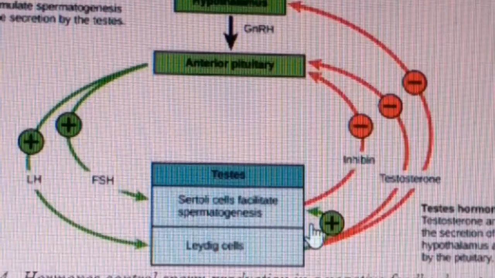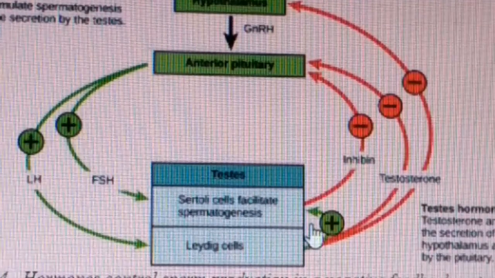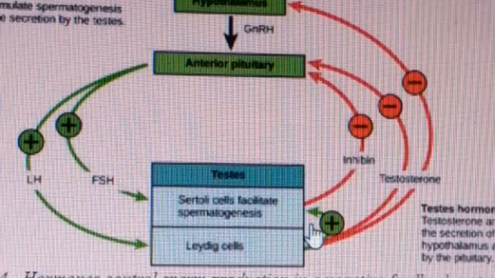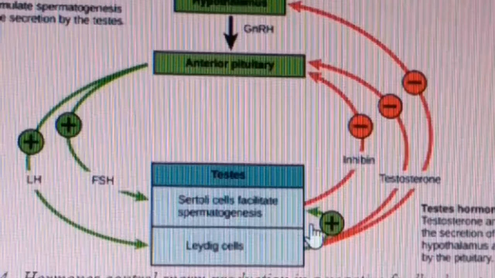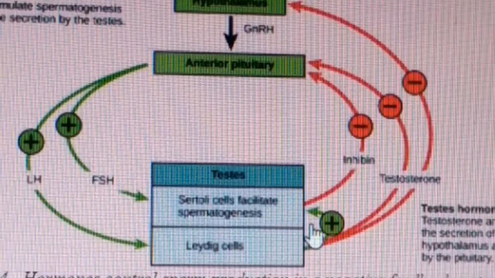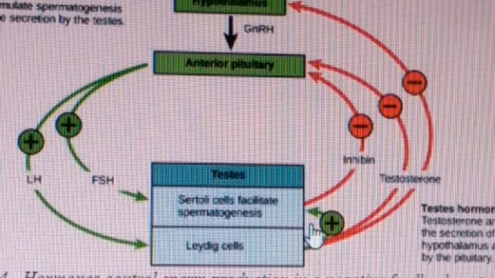This is the male reproductive system, the function of the male reproductive system, and the disorders of the male reproductive system. In the next class, we come to the female reproductive system in detail.